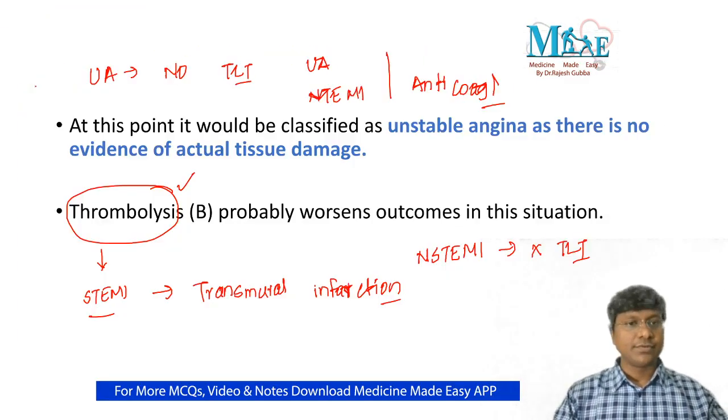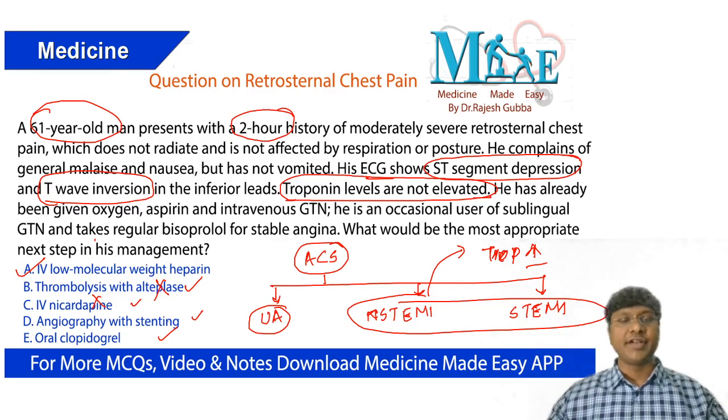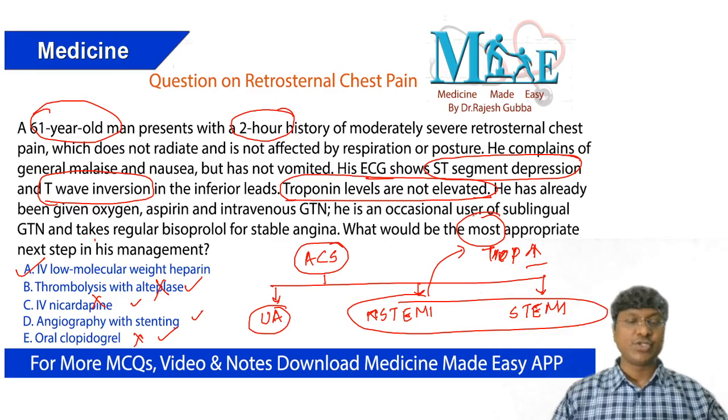So going back to the question now. Alteplase is not given in this patient. Nicardipine is a calcium channel blocker, not given in this patient. Angioplasty with stenting is done after stabilizing the patient with anticoagulation, and that too if the coronary artery blockade is more than 70%. And clopidogrel is not a very emergency thing that you need to give in this patient. So the question asked is the most appropriate next step in management. You need to give anticoagulation either with unfractionated heparin, low molecular weight heparin, or fondaparinux. So this particular question is completely on the management of unstable angina.